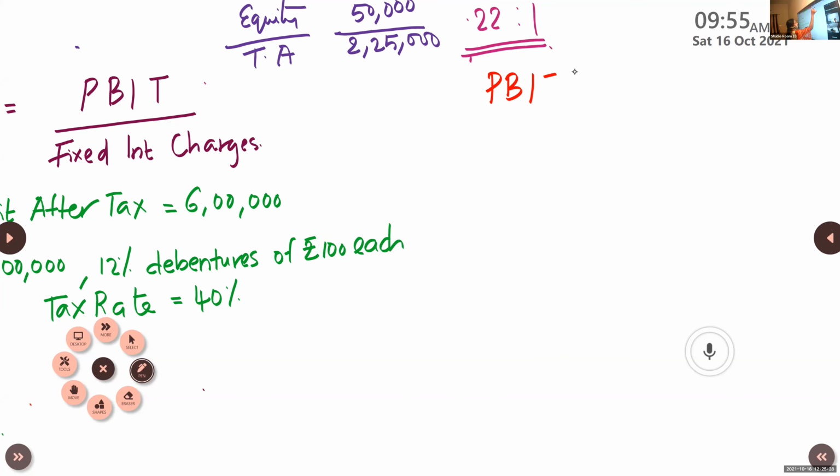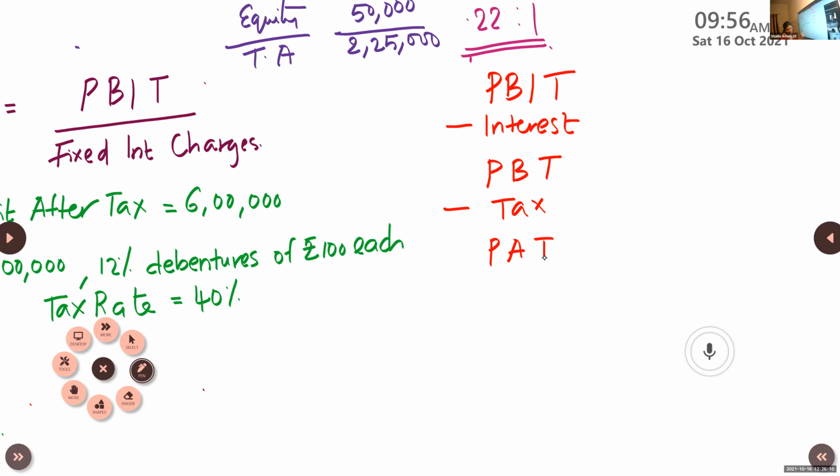Profit before interest and tax is the one required, minus interest will give you profit before tax. Now, from profit before tax, minus tax will give you profit after tax. Correct? Please keep the video on and listen. So profit before interest and tax, less interest will give you profit before tax, minus tax will give you profit after tax.